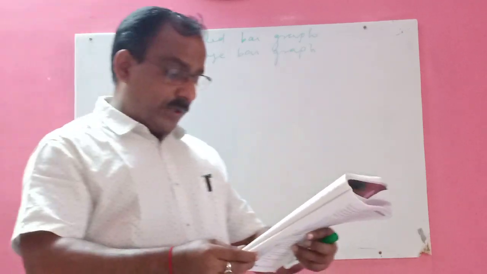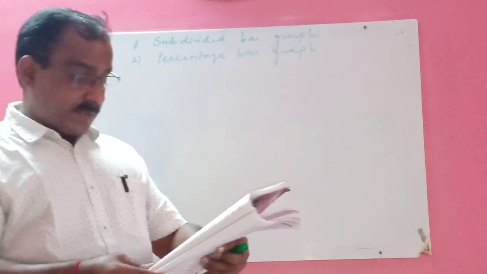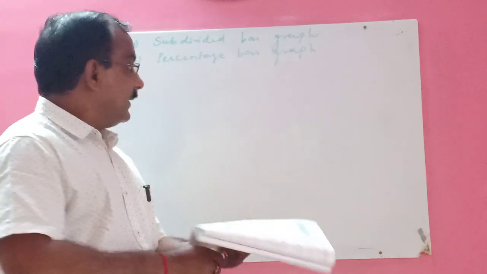Now you can see in your textbook they have given questions.